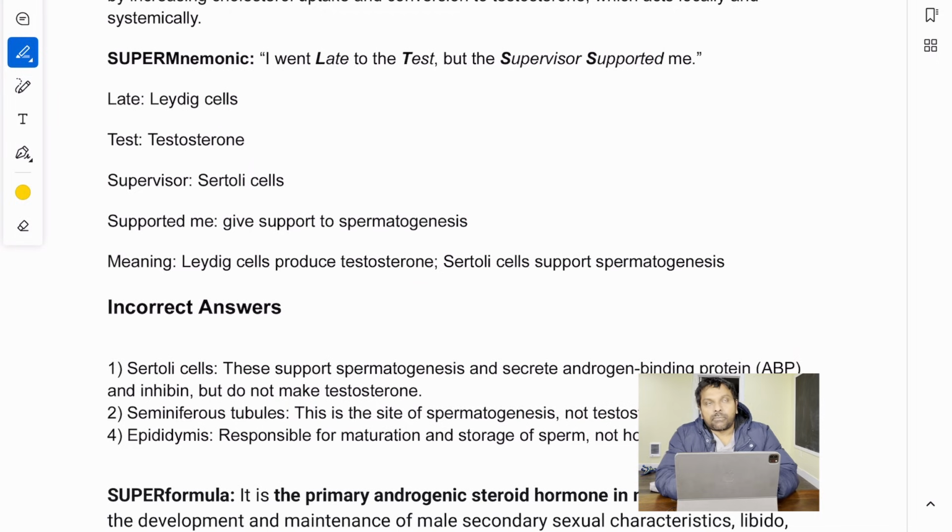Now, how do I remember this fact? I mean, to be honest with you, I also get confused between Sertoli cells and Leydig cells, what is producing what, what is doing what. So this is the mnemonic I usually use. I went late to the test, but the supervisor supported me. All right. So I imagine myself going to the test late, but the supervisor said, "Okay, that's okay, man.